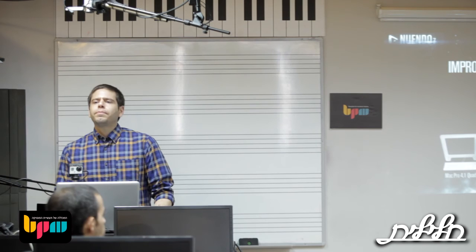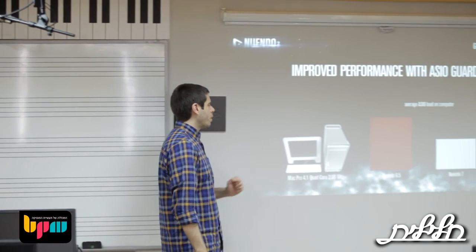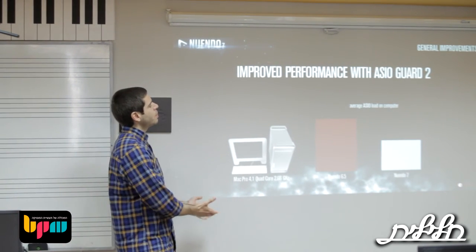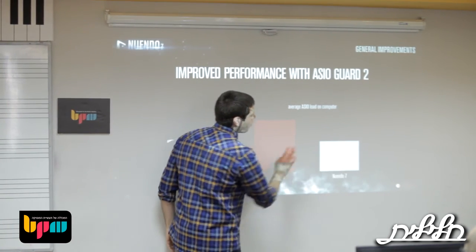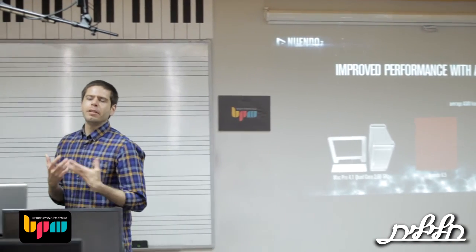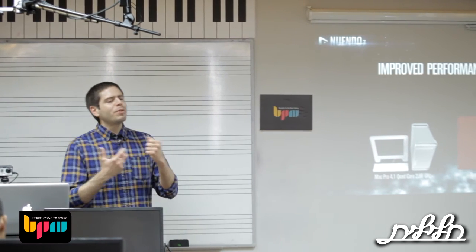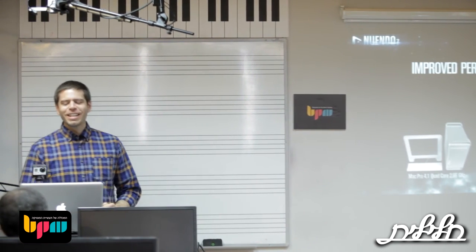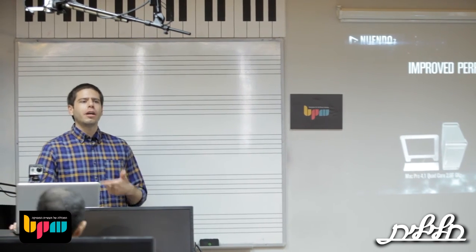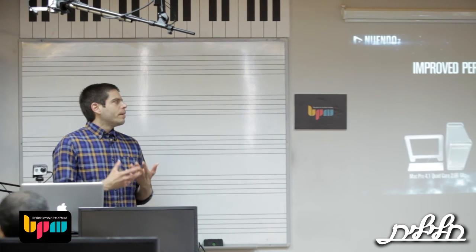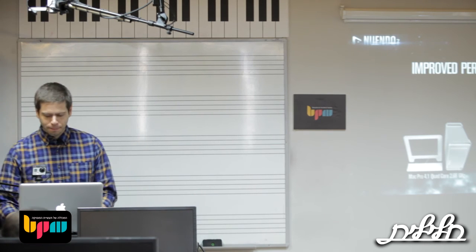And the ASIO guard has also been improved. So, for example, with just a standard computer nowadays, compared to version 6.5, you can see we now demand almost half the performance from the computer. That's the way to say it. So it's much faster to open projects and to save projects, and so it's very much suited for post-production work because these projects are fairly big.